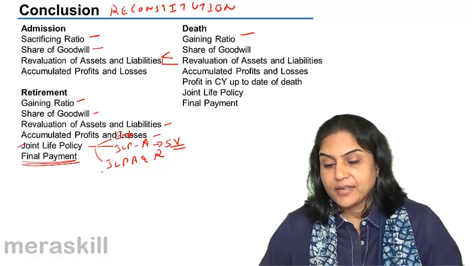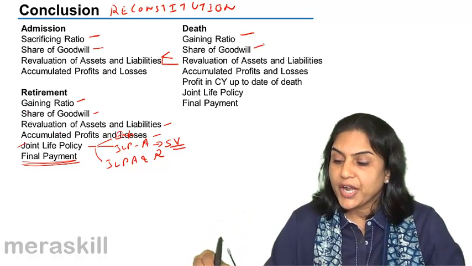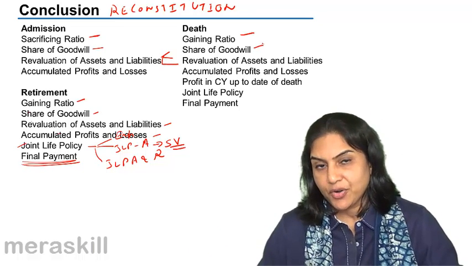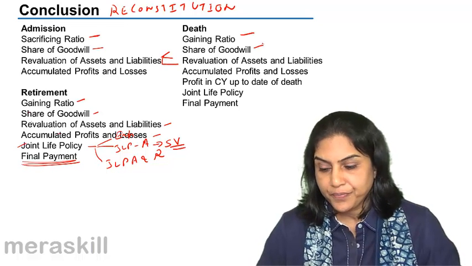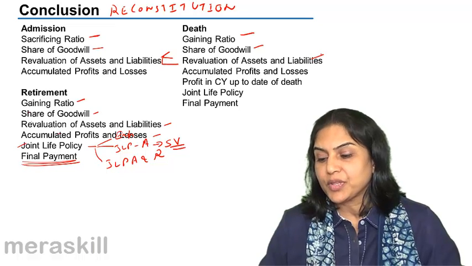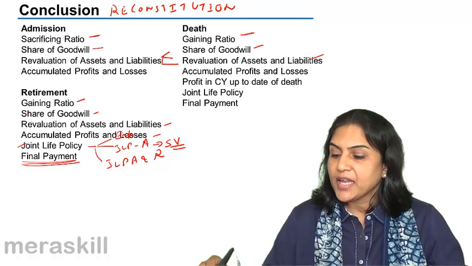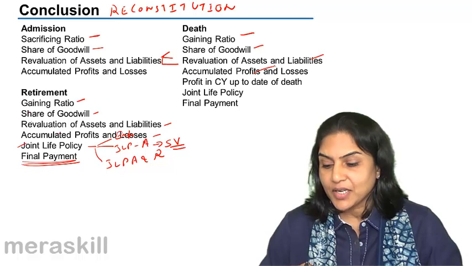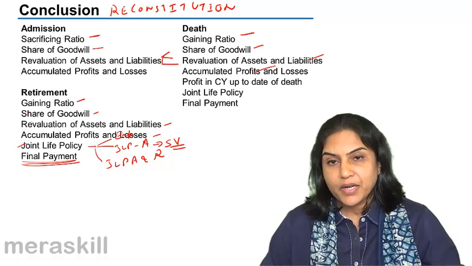Next is death. Very similar to the retirement, we have the gaining ratio. Share of goodwill will be credited to the deceased partner's account and debited to the remaining partners in their gaining ratio. Deceased partner's capital account will be credited with the revaluation profit or debited with the revaluation loss. Any accumulated profit, share of that will go to the deceased partner's account. Similarly, if there is a loss, it will go to the debit of the deceased partner.